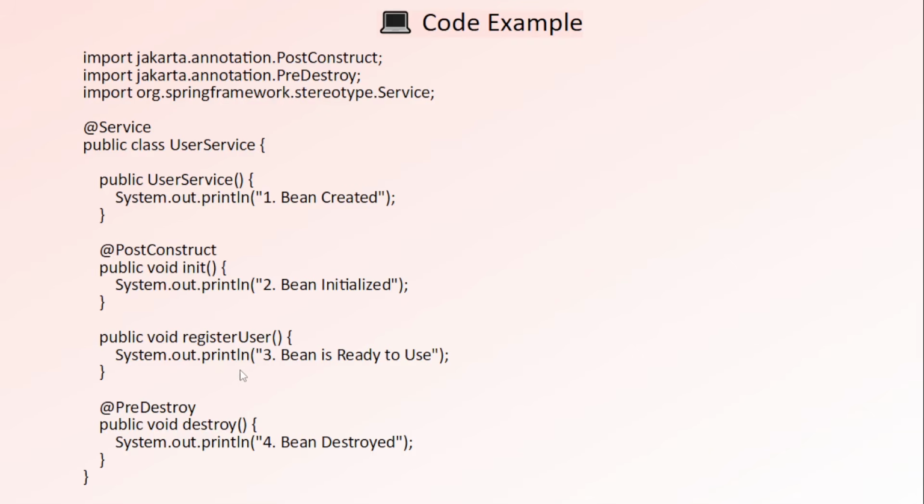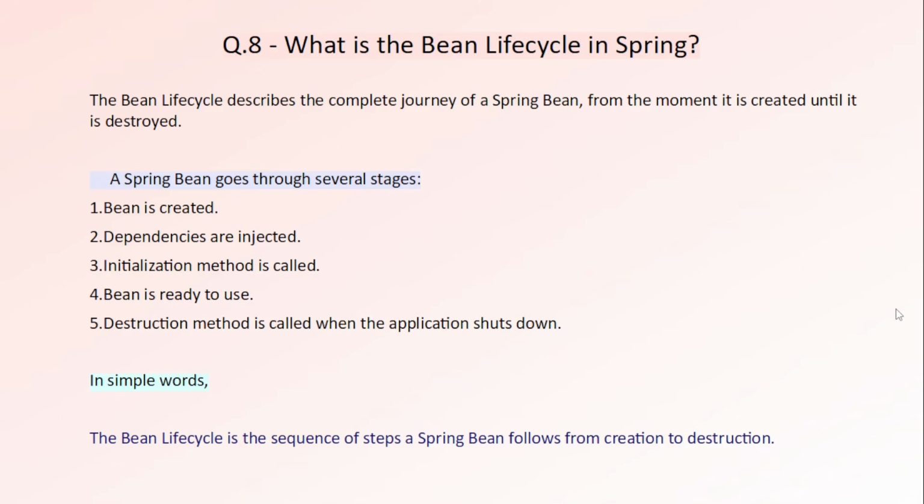Then this register user method. This is the method your application uses after the bean is fully ready. At the destroy method, we used the PreDestroy annotation. So Spring automatically calls this method before destroying the bean. It's used for cleanup activities. So now if an interviewer asks what is the bean lifecycle, you can say the bean lifecycle is the complete journey of a Spring Bean from creation, dependency injection and initialization to being ready for use and finally destruction when the application shuts down. Now let's see the next question.